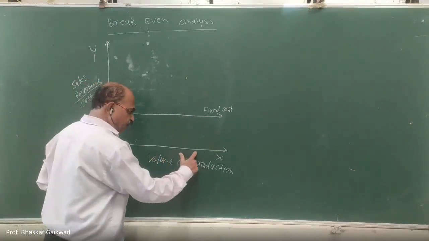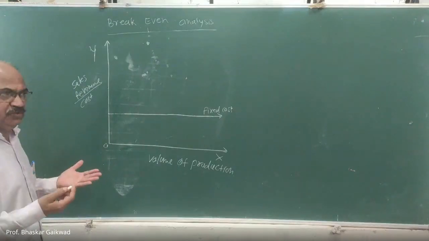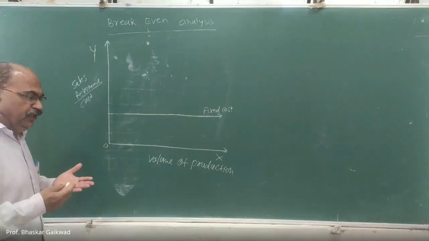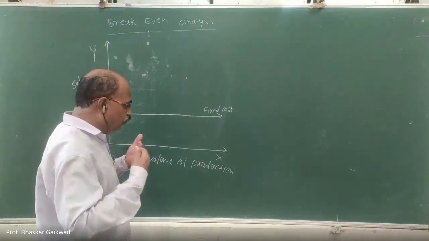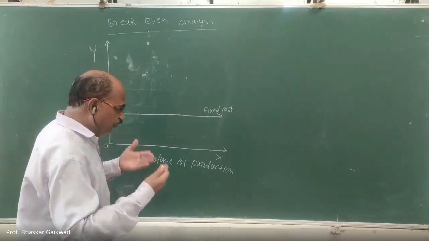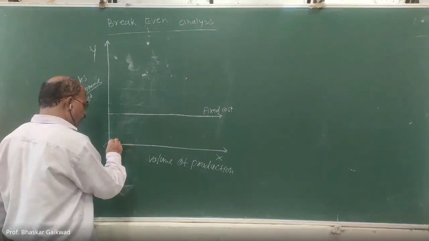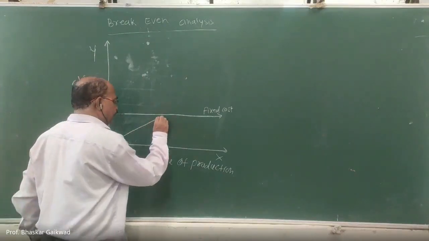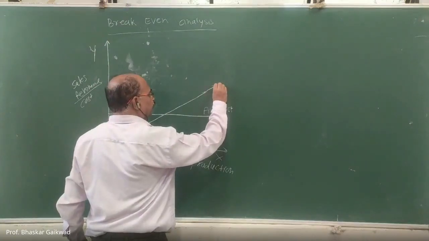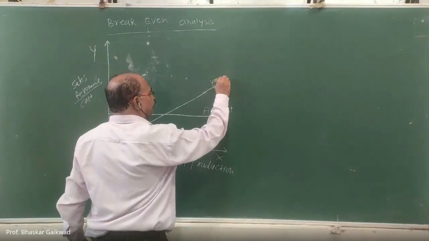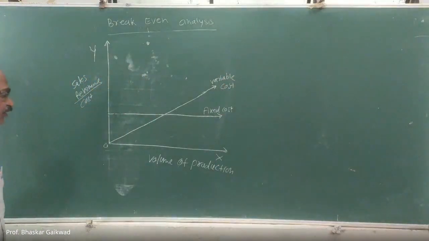But if we increase the volume of production, what will be the effect on the variable cost? Variable cost will increase. Variable means if we increase the production, we require more raw material, more coolant, more oils. So variable cost will increase with respect to volume of production. This is the variable cost.